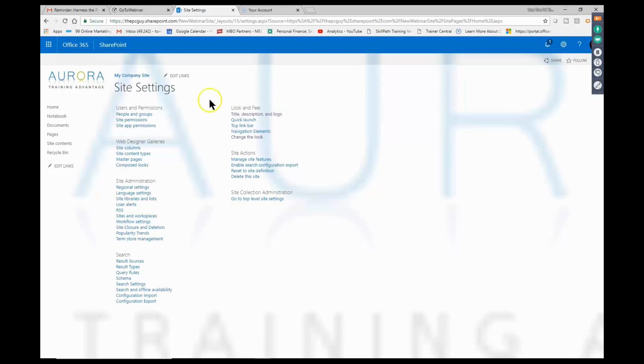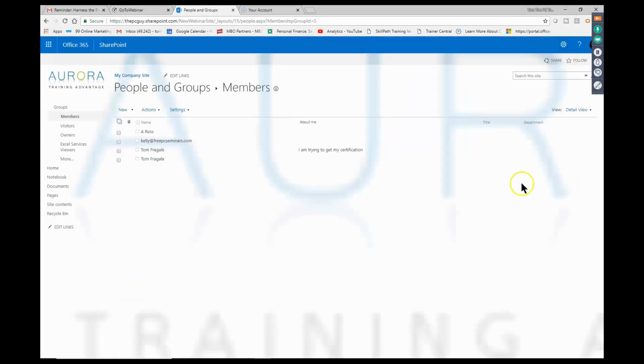So let's come over here and pick where it says people and groups. Good. So now what this did, it actually inherited it from my main site. So I set up a test site for today's webinar, and it inherited the privileges from the main site. So in this case, I can pick new and start to add a user in there.